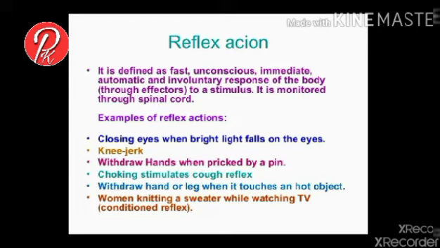Choking stimulates the cough reflex. Withdrawal of the hand or leg when touching a hot object. A woman knitting a sweater while watching TV, or doing different work simultaneously, is called a conditional reflex action.